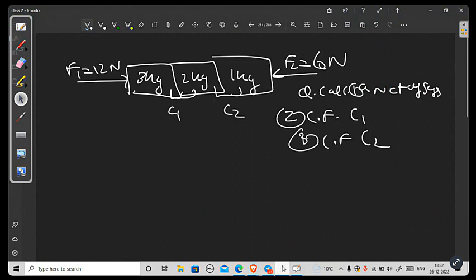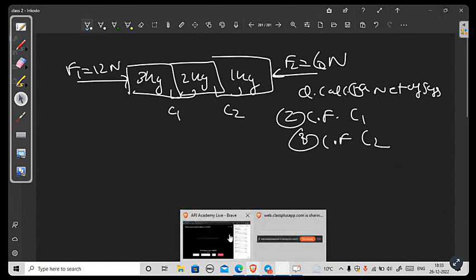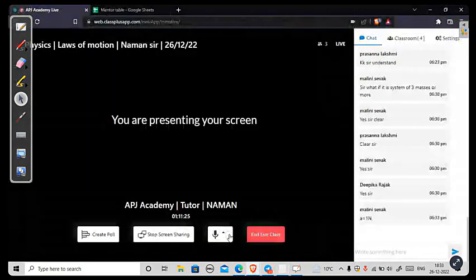Are you guys able to solve this? I've included three masses, but the concept remains the same. One answer is 1 Newton.